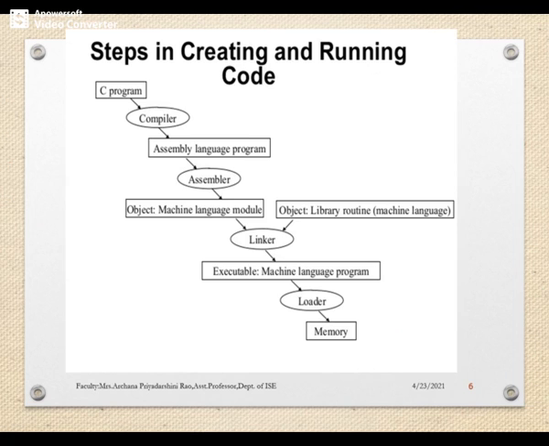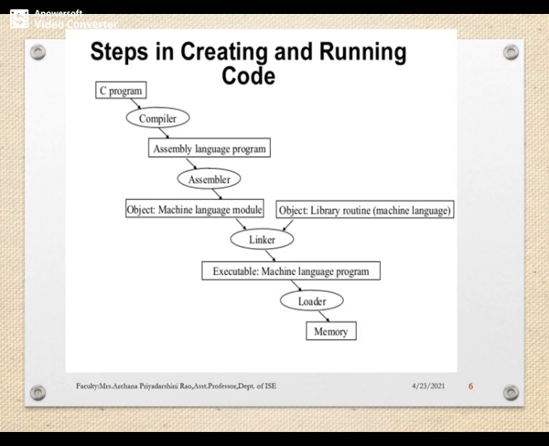Here let's see the steps involved in creating and running a particular code. Let's say the user has written a C program. It is first checked for errors, and the user gives the code to the compiler. The compiler will translate it into machine language later.